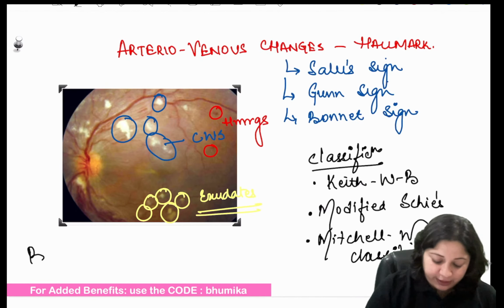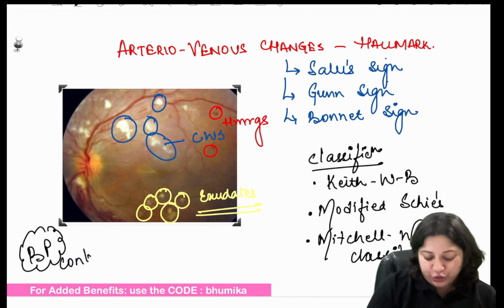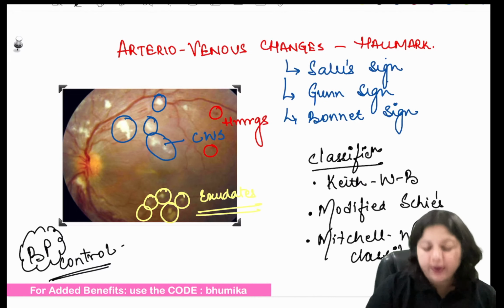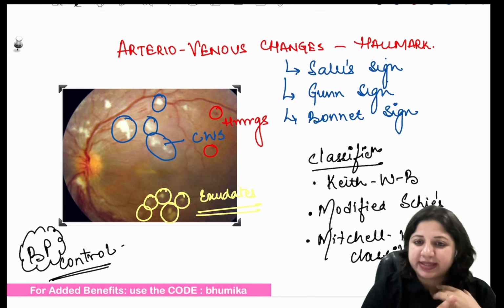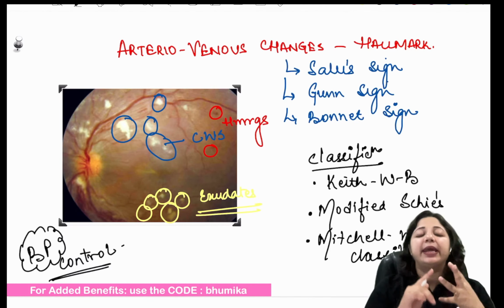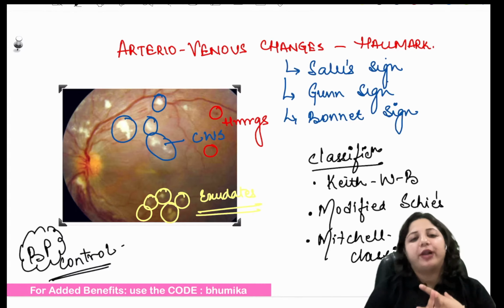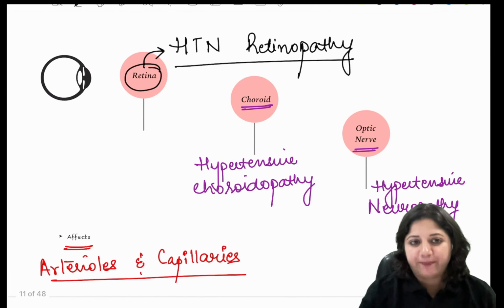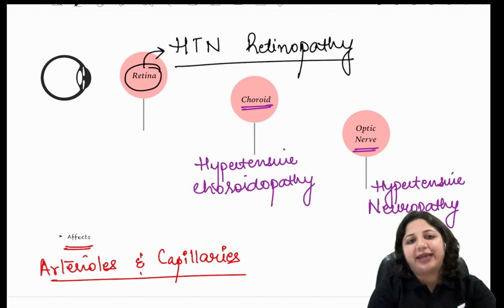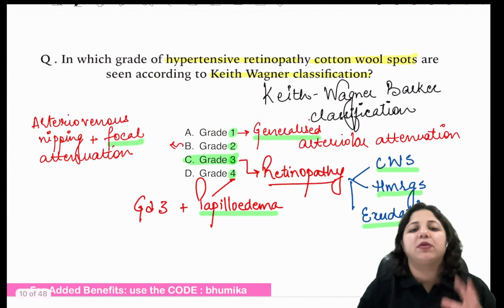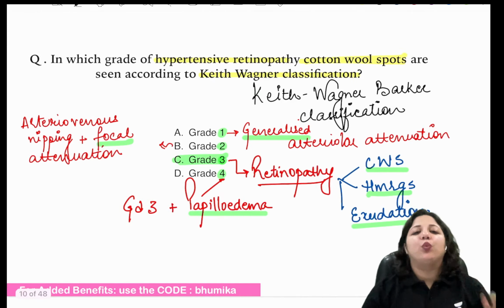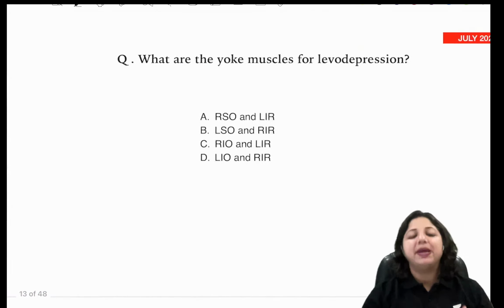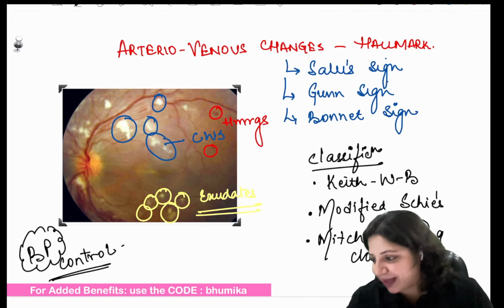And effectively, the treatment is control of blood pressure. Control of blood pressure. So this you should know. All right. So you can have hypertensive retinopathy, hypertensive choroidopathy, or hypertensive neuropathy. It affects the arterioles and the capillaries, and you should always remember the grading according to the Keith Wagener Barker classification, which is an important classification system, and what are the other classification methods that we have.